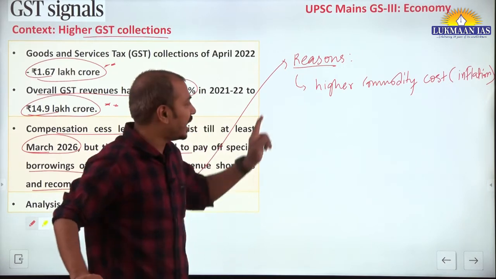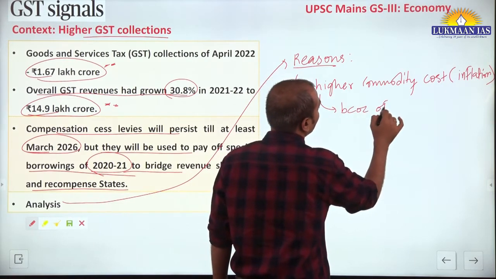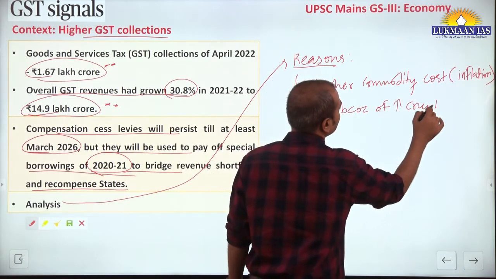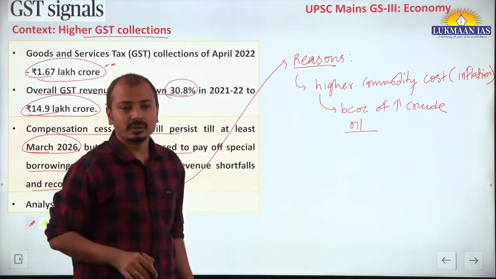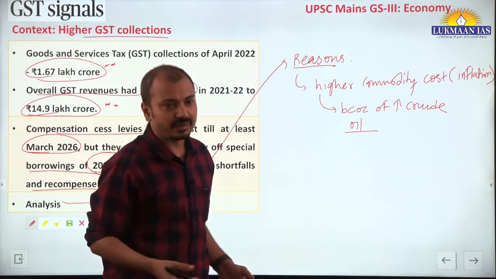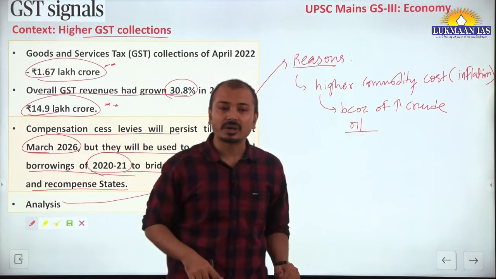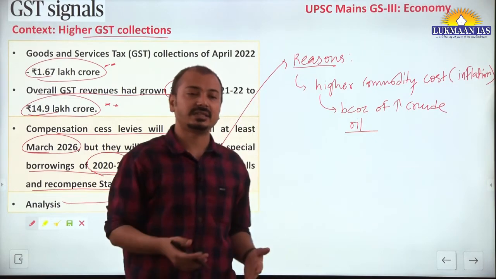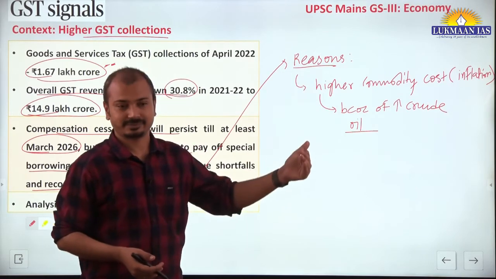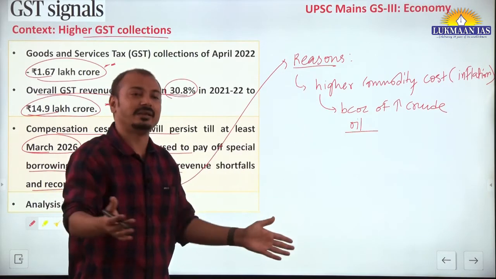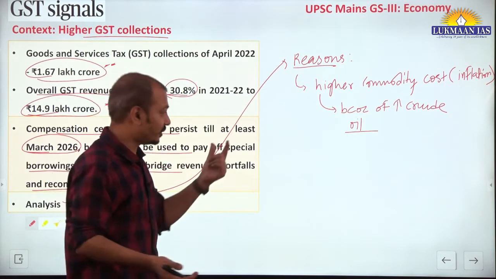And why is this commodity price high? Because of high crude oil prices and all the imported raw material, and because of that there is high input cost and manufacturing cost that is passed on to the consumer. Ultimately the GST is paid by the consumer, so that is very high, and the overall amount collected by the government will be high. Are you getting this? That is one reason.